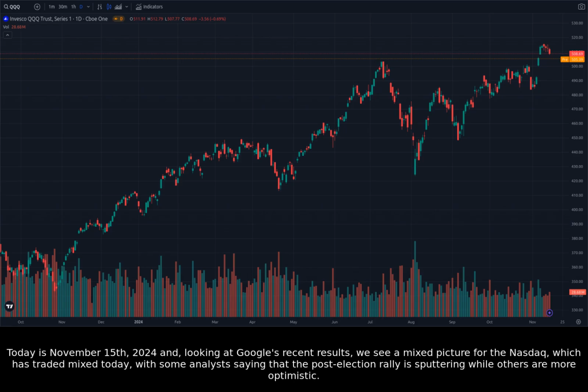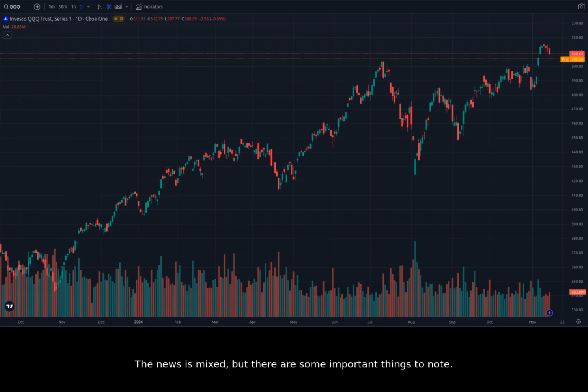Today is November 15th, 2024, and looking at Google's recent results, we see a mixed picture for the Nasdaq, which has traded mixed today, with some analysts saying that the post-election rally is sputtering while others are more optimistic. The news is mixed, but there are some important things to note.